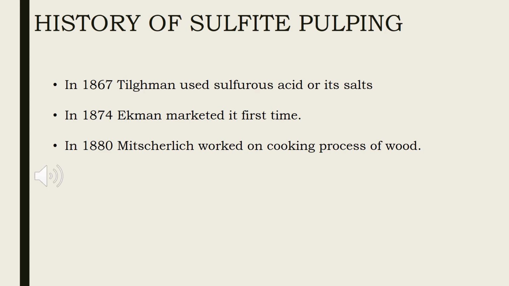Almost simultaneously with Ekman, A. Mitscherlich in Germany worked on the sulfite cooking process of wood, and in 1880 he started a sulfite pulp mill in Zell, South Germany.